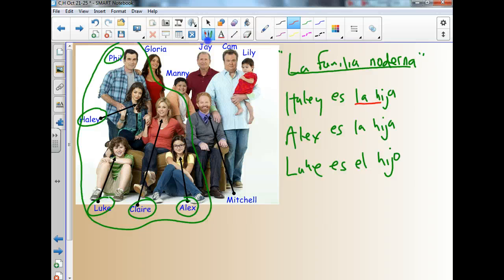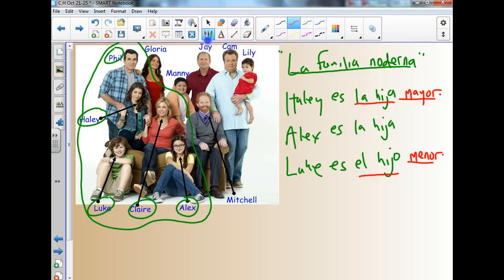We have la hija, Haley es la hija, and the word we use for oldest is this word, mayor, okay? Haley es la hija mayor. Aquí, con Luke, let's go down to him. Luke es el hijo menor, and that means he is the youngest son.